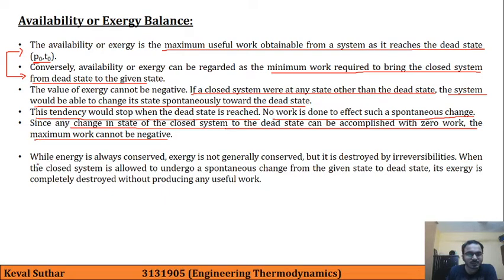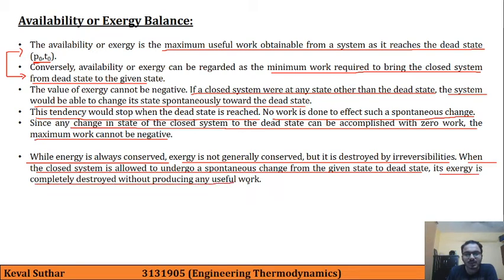Now, as per the first law of thermodynamics, energy is always conserved. Exergy is not generally conserved, but it is destroyed by irreversibilities. When a closed system is allowed to go through spontaneous change from a given state to the dead state, its exergy is completely destroyed without producing any useful work. So whenever any form of spontaneous process is happening, there will be a destruction of exergy without producing any form of useful work.